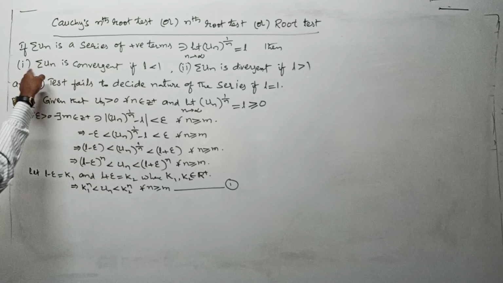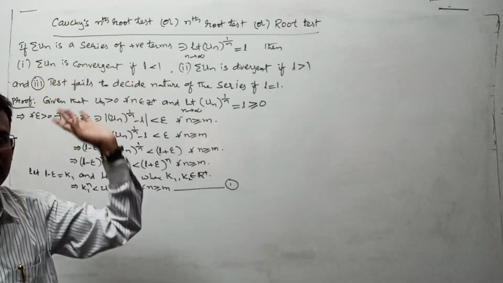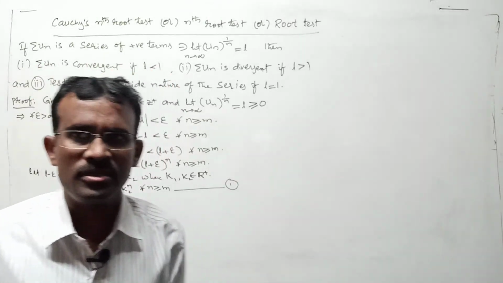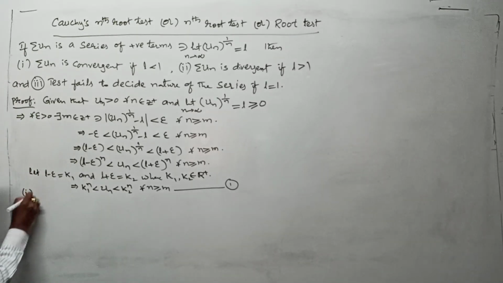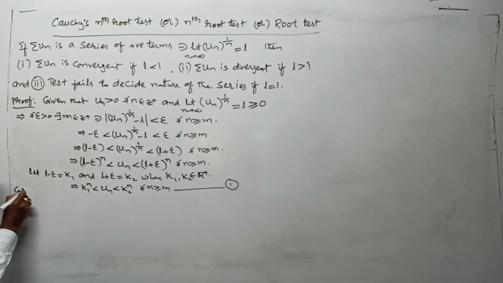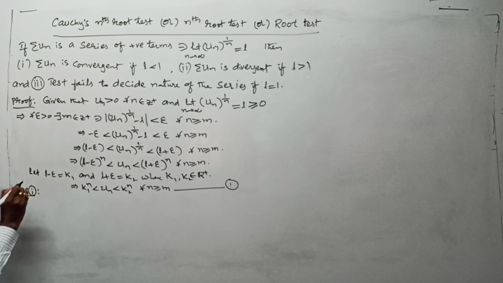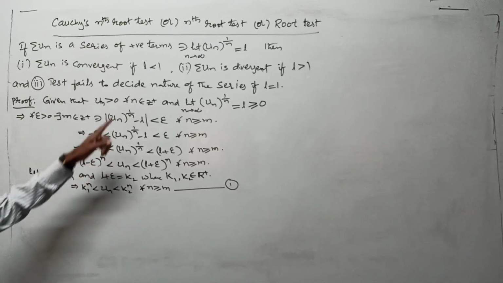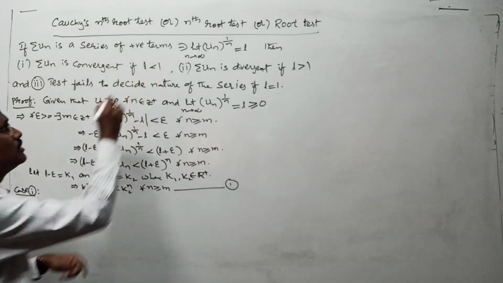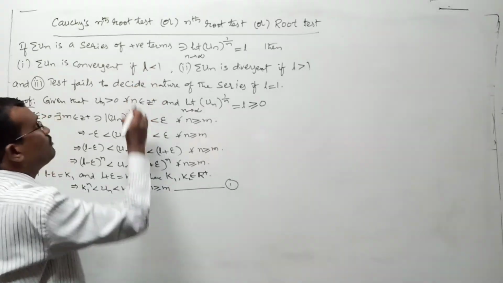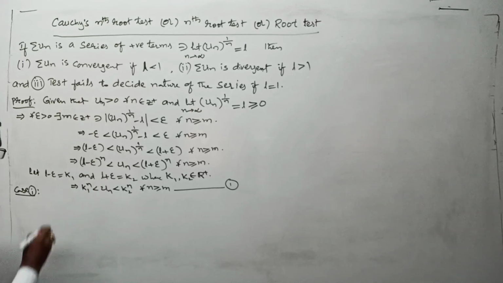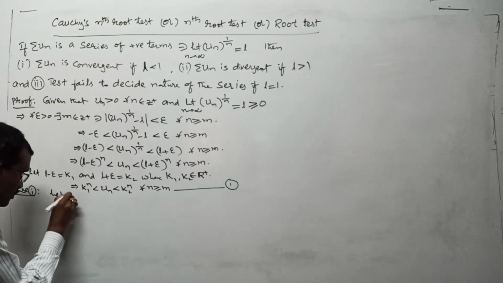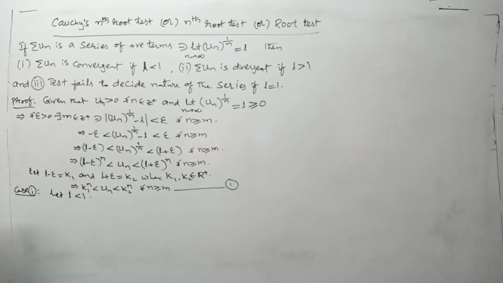This is the common work for all these three cases, especially the starting two cases. Third case is the different one, right? Now I want to go for case number 1, first case, or you can write it as case 1, anything you can proceed. What is that case? In that case, take L is less than 1. Let us take L is less than 1 and we must prove that series is what? Convergent. Let L is less than 1, right?